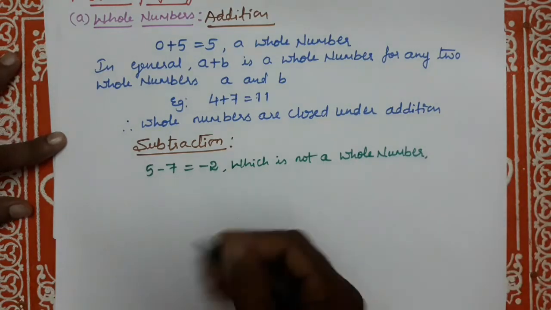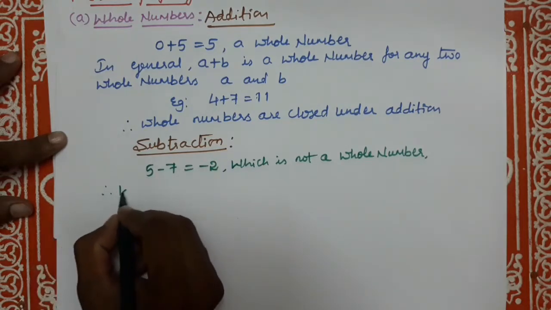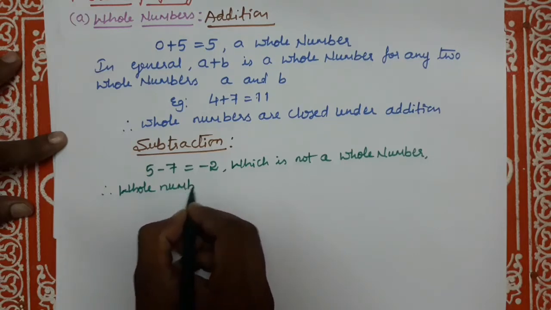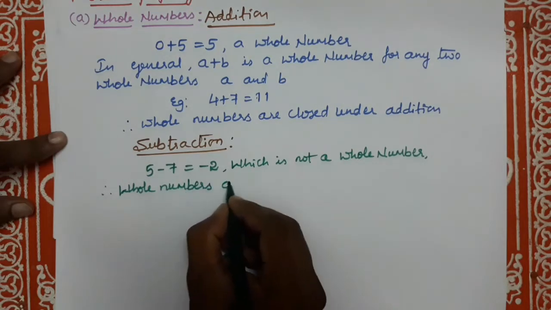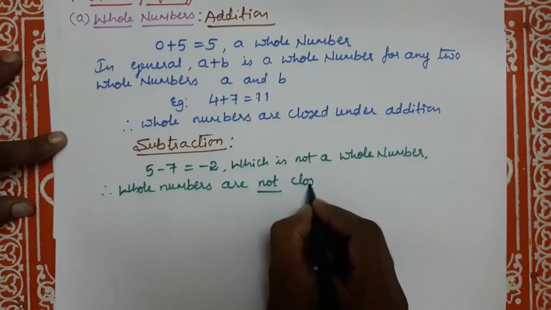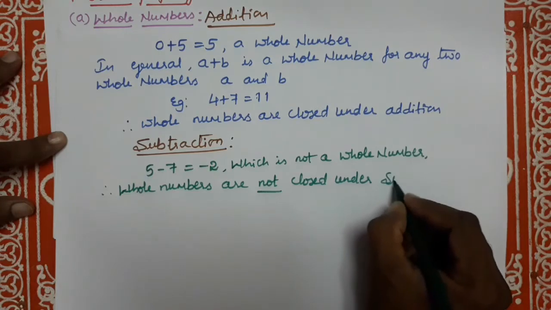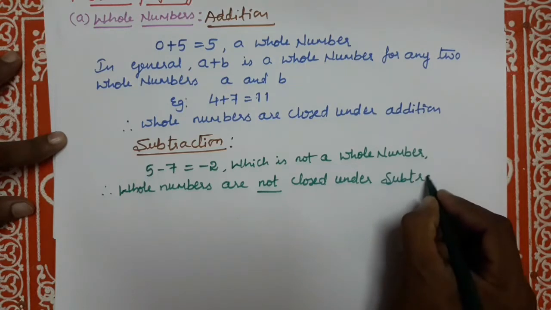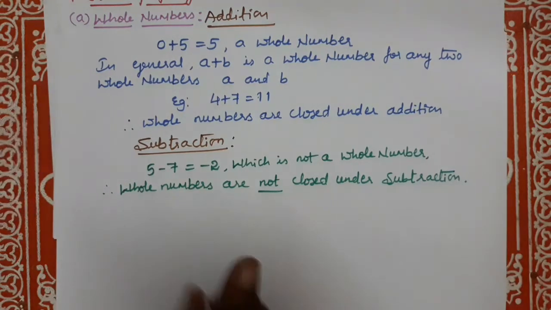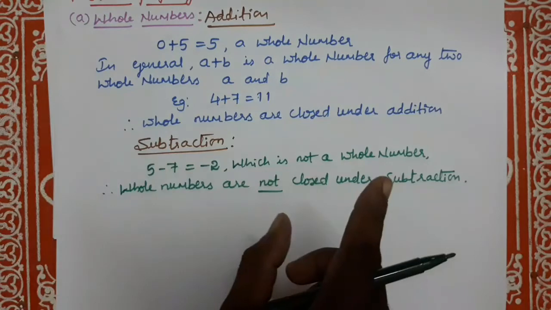So whole numbers are not closed under subtraction. Therefore, closure property of subtraction does not hold good.